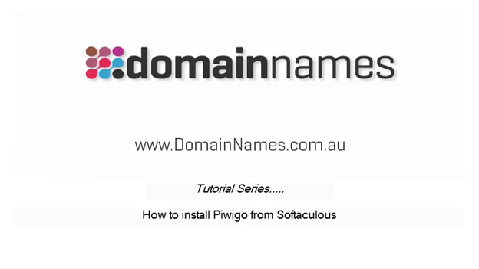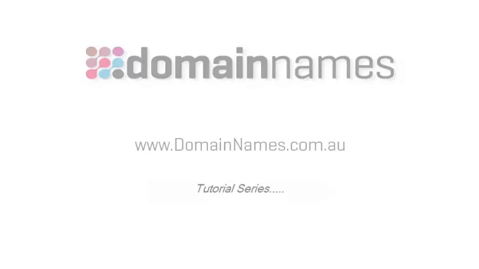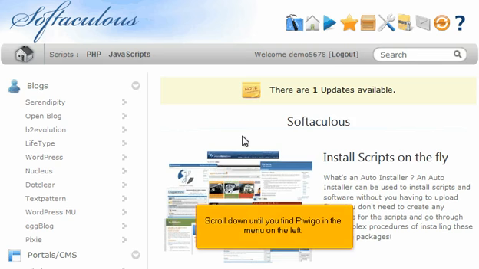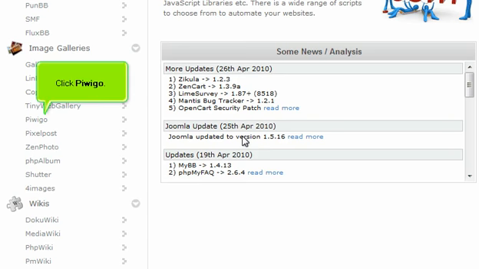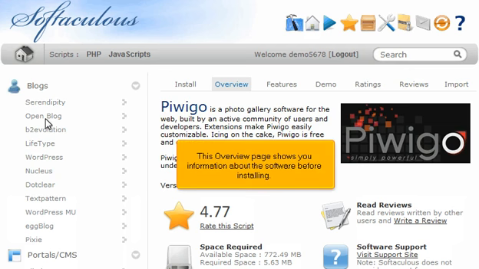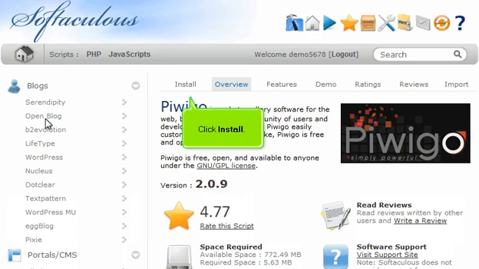How to install Piwigo from Softaculous. Scroll down until you find Piwigo in the menu on the left. Click Piwigo. This overview page shows you information about the software before installing. Click Install.